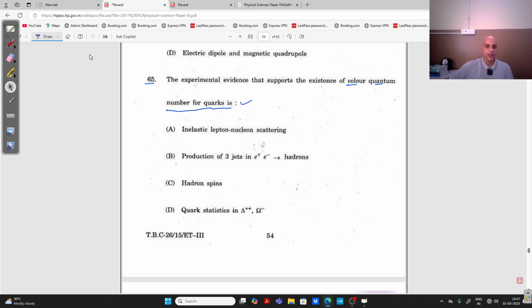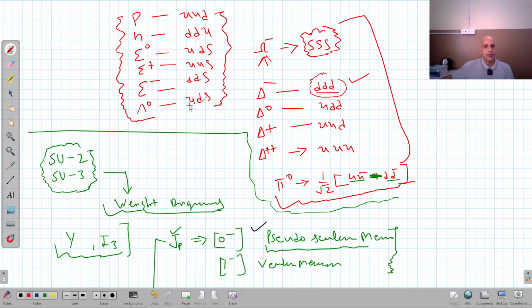I told you in the beginning that the color quantum number was assigned because of omega negative, right? Although delta double positive is also responsible, you can see here delta double positive, up, up, up. Three same quarks exist in this particle. So how is it possible?